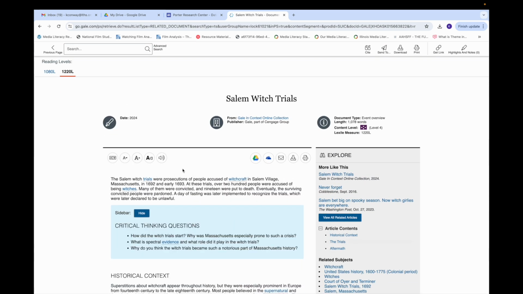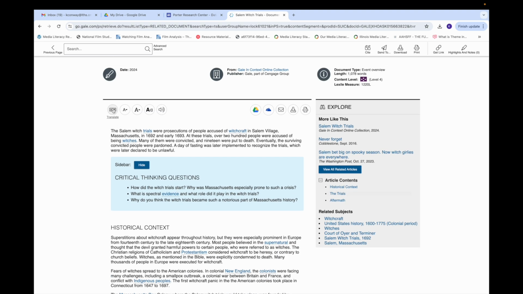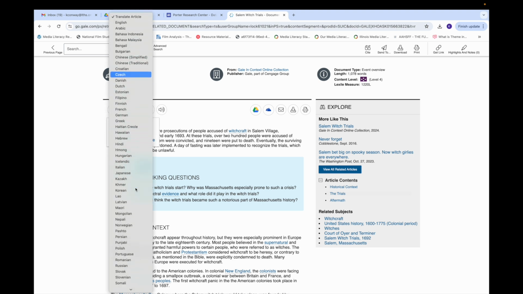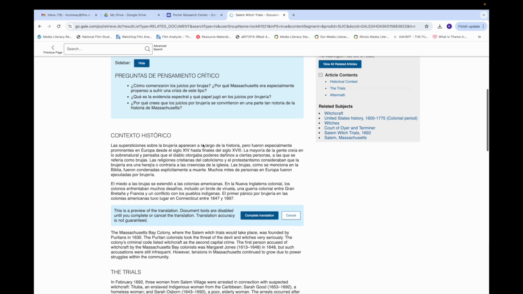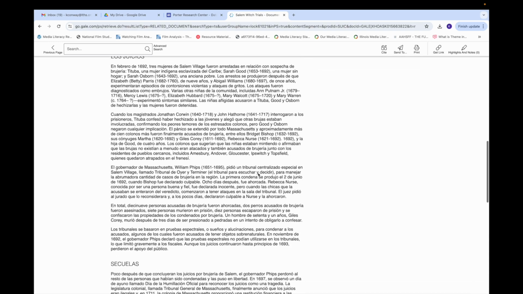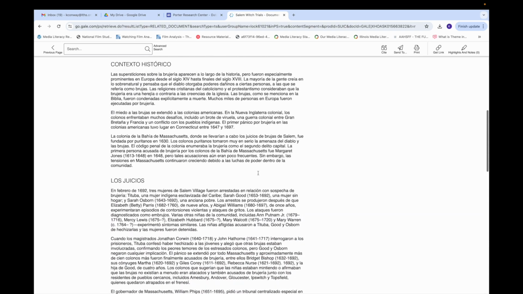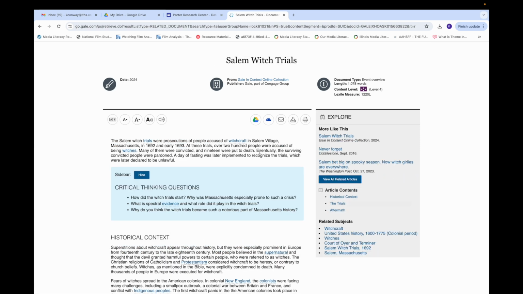Also, let's say you want to read this article in a different language. You can translate it right here. So if I click on this and say I want to translate this to Spanish, I can do that. It will start the process for you. It might not be 100% accurate, but it does do it pretty fast. So you can see it stops right here. But if you just hit complete translation, it'll do the whole page. And that's all in Spanish. And then you can quickly go back to the original language.